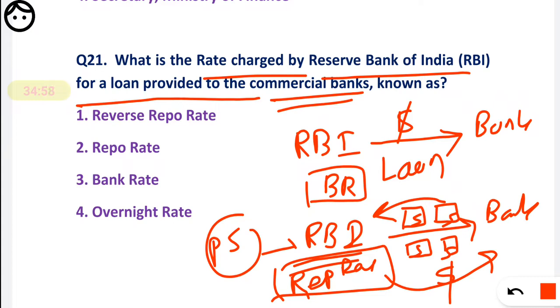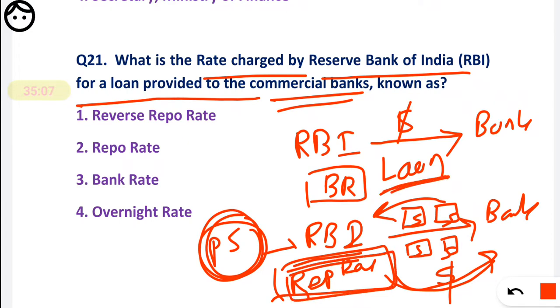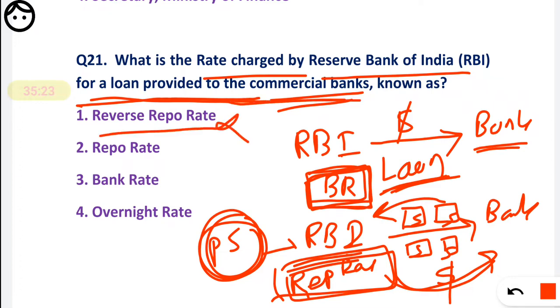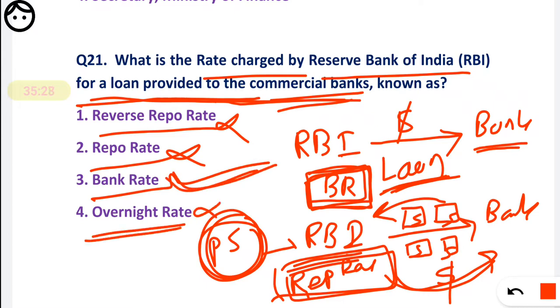The money borrowed by a bank from the RBI by selling the security is called a repo transaction. And if just a loan is taken from RBI by the banks, the rate is called the bank rate. Understand the basic difference. Now tell me the answer. The loan provided to the commercial bank by RBI is known as reverse repo, bank rate. It is the bank rate. What is overnight rate? I don't know. Okay, the bank rate is the correct option.